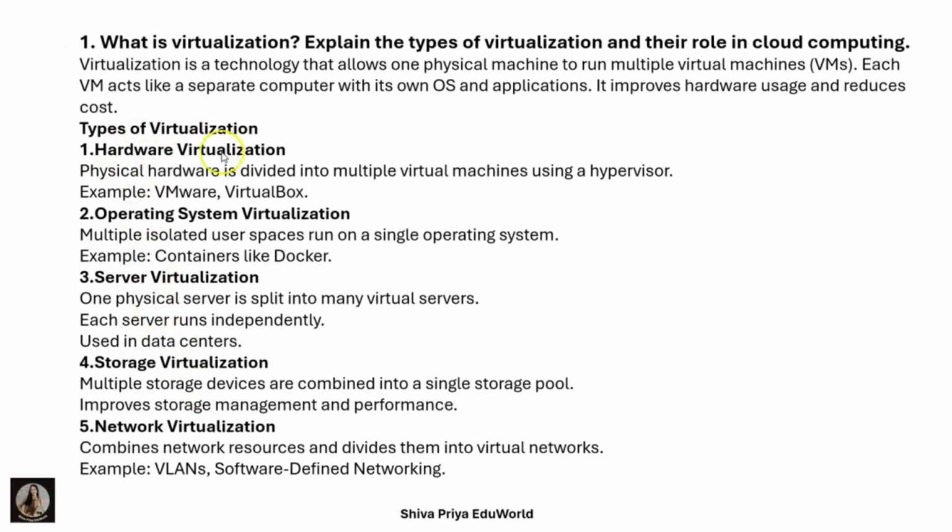Let us start. Hardware virtualization means physical hardware is divided into multiple virtual machines using a hypervisor. Let us see hypervisor in the upcoming questions. For example, VMware and VirtualBox.